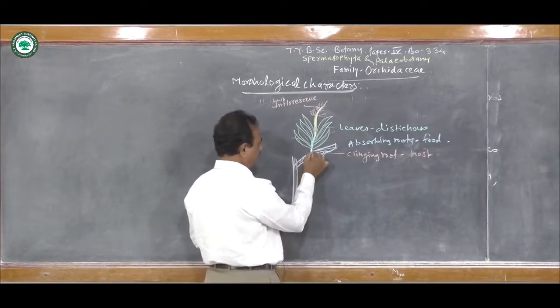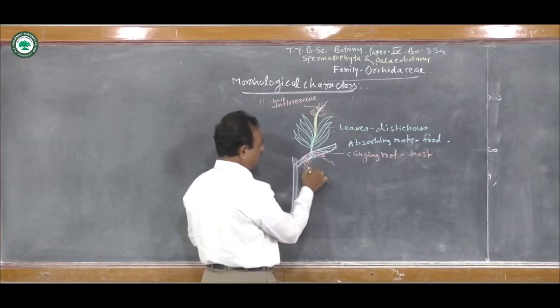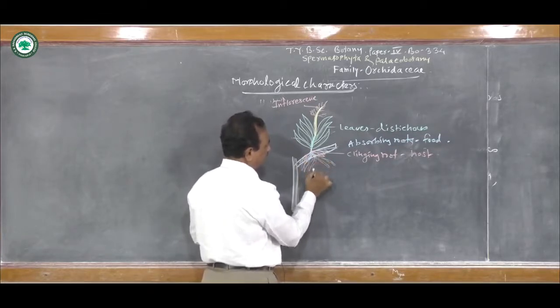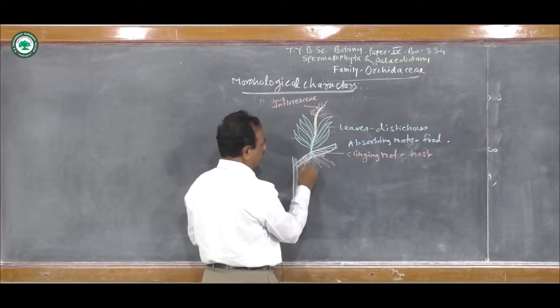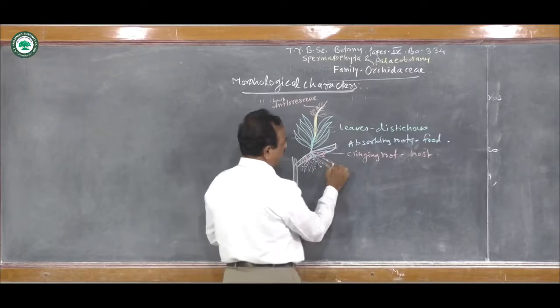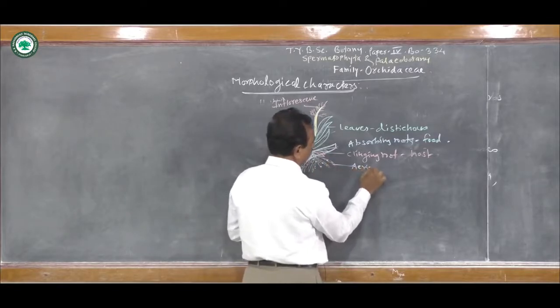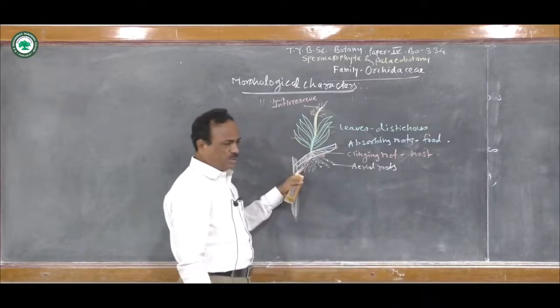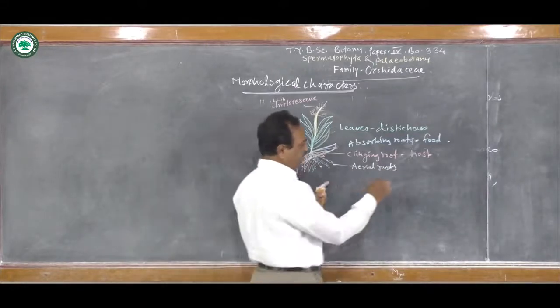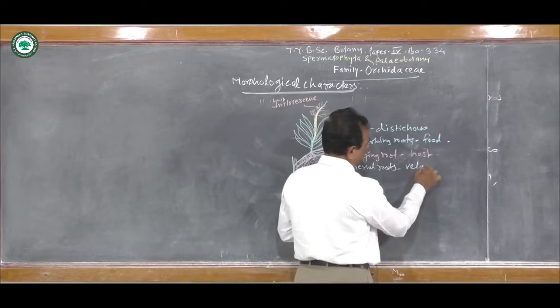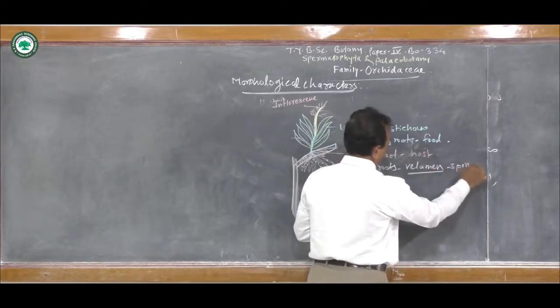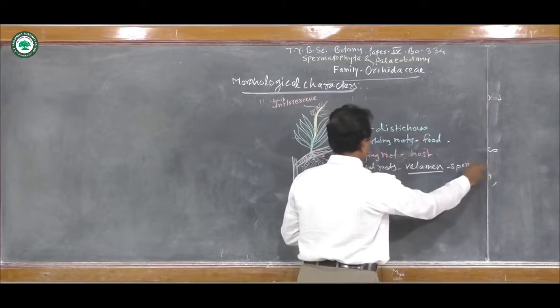Then another problem is that of water, and to solve the problem of water for this plant, special types of roots are developed, called the aerial roots. So these are the aerial roots. These aerial roots consist of a special type of tissue known as the velamen tissue. It is spongy in nature, sponge-like.